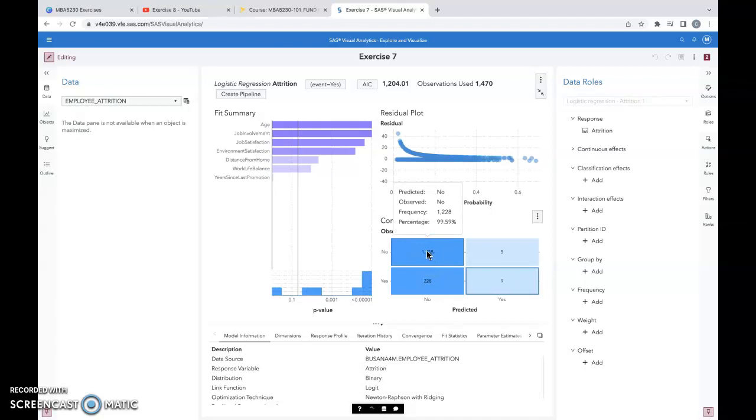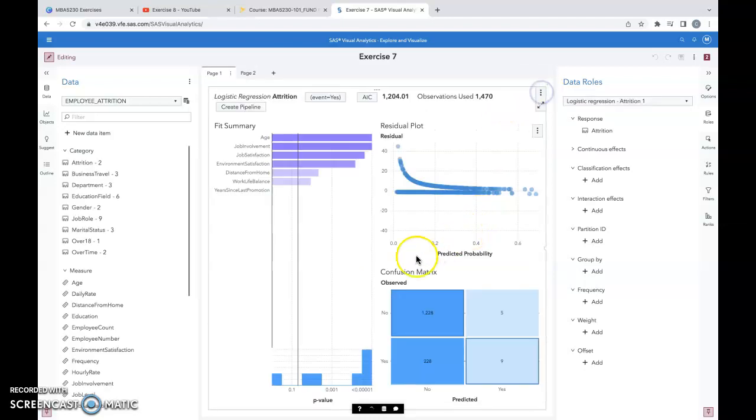we can see that the percentage was 99.59% for no, observed no and predicted no. For observed no and predicted yes, it's only 0.49. For observed yes, predicted no, it's 96.2. And for observed yes and predicted yes, we can see it's 3.8.